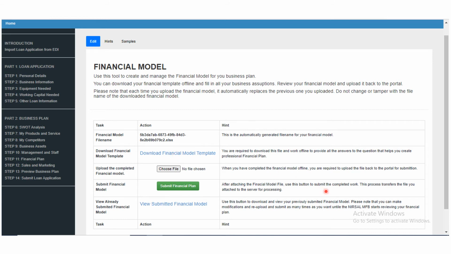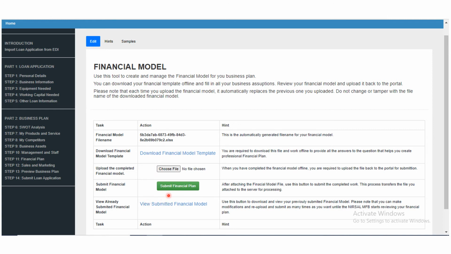Fill in the template the way you were guided. After you have completed filling the template, and for those of you that still want us to help you go through it, send it to us. We'll go through it for you to ensure that you have filled it properly. If it is properly filled, then you come here to upload it. Save the filled template somewhere on your computer, then click choose file. Select where you saved it, and upload it.